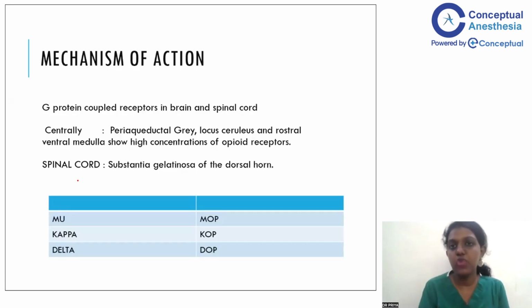Before we talk about how we are going to do that, let's talk a little bit about the mechanism of action of opioids so that we know how we can replace this with a different drug. Opioids act by G protein coupled receptors. These receptors are located everywhere in the brain and the spinal cord. In the brain, especially located in the periaqueductal gray matter, locus coeruleus, and the ventral medulla. In the spinal cord, it's located in the substantia gelatinosa of the dorsal horn of the spinal cord. The receptors, we all know, are mu, kappa, and delta. The current nomenclature has been changed from mu, kappa, and delta to MOP, KOP, and DOP. This I just put here for your information.